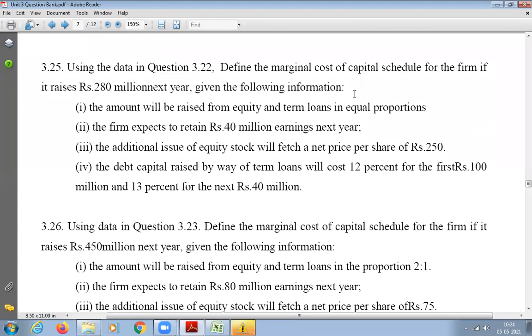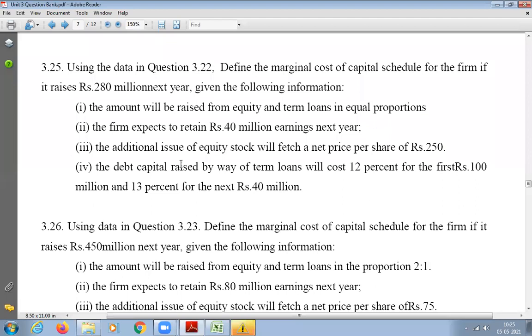What is the proportion of equity and debt? Equal, 50% equity, 50% debt. That is what they're going to raise. Then the firm expects to retain 40 million earnings next year. That means out of whatever is equity, we will calculate that in just a few minutes, in that you have to keep 40 million aside for retained earnings.